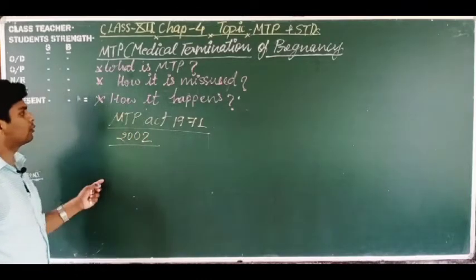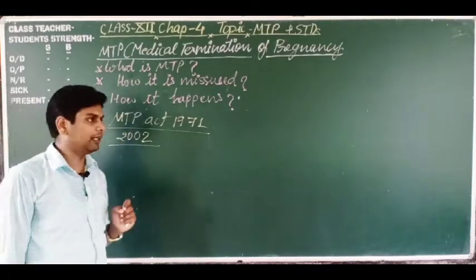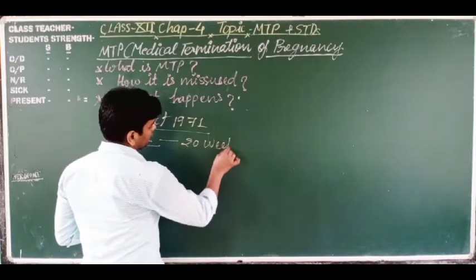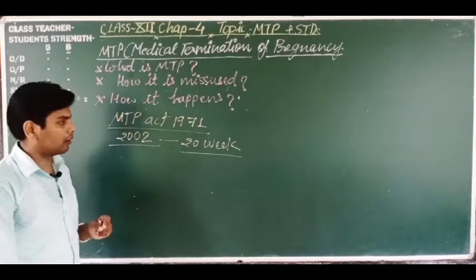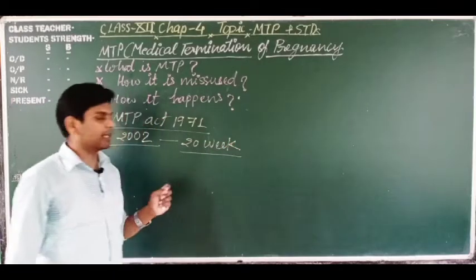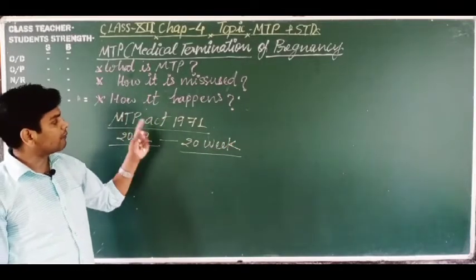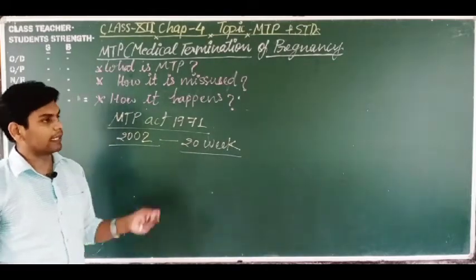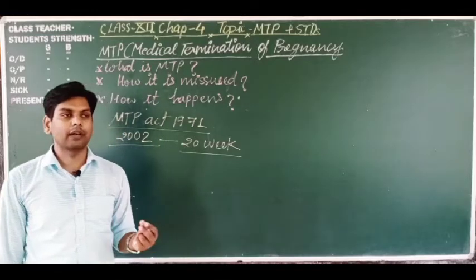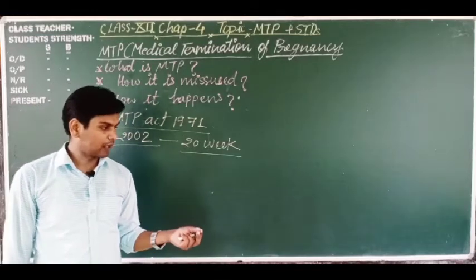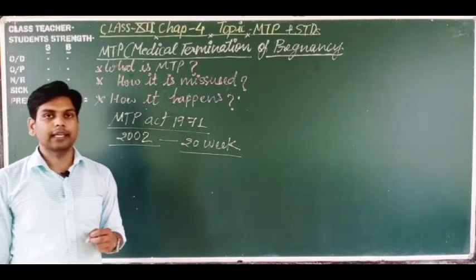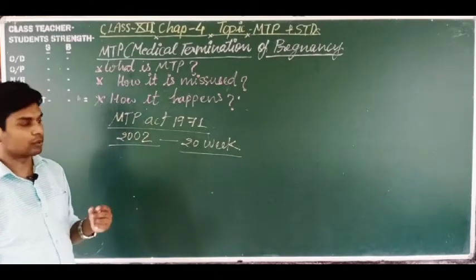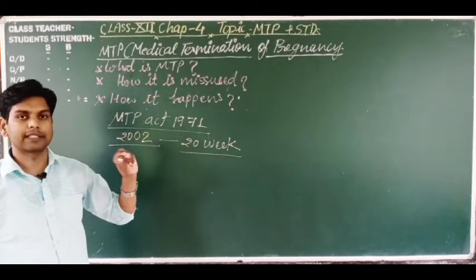According to this amendment, the embryo can be removed up to 20 weeks, so MTP can be done up to 20 weeks, but there are cases where a female child has been raped or there is a failure of contraception. So these are under some restrictions.